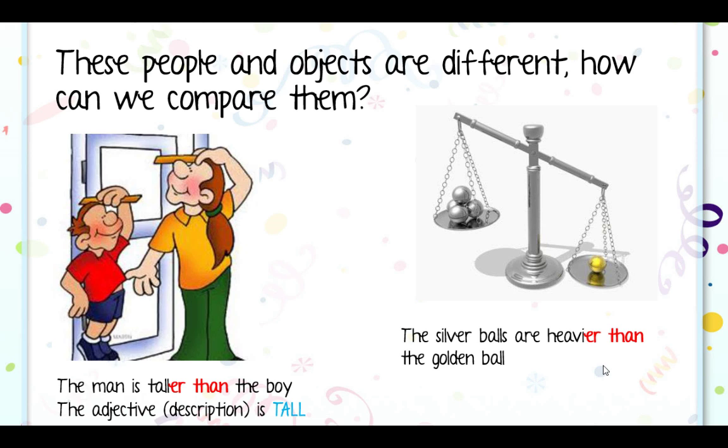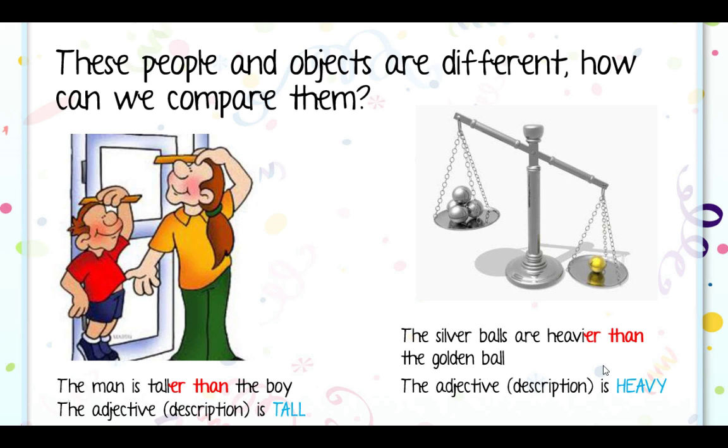Yes, how do we say that then? The silver balls are heavier than the golden ball. Come again? The silver balls are heavier than the golden ball. The word here is heavy, pesado, ¿cierto?